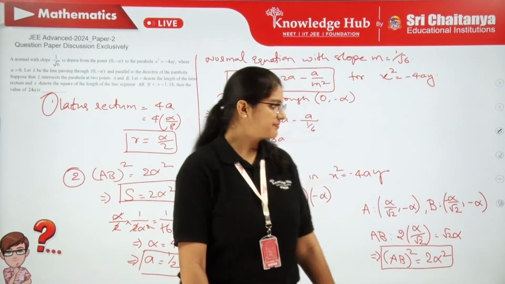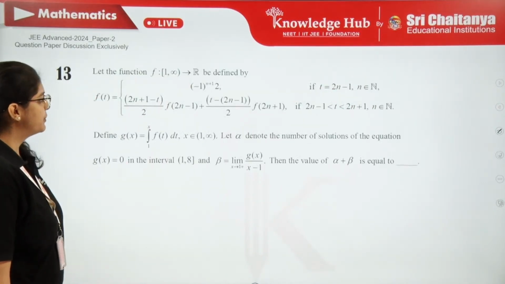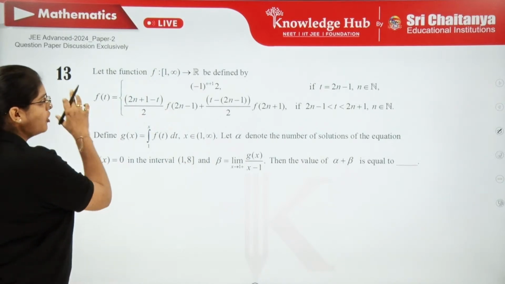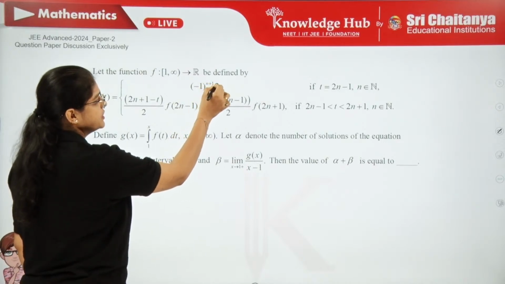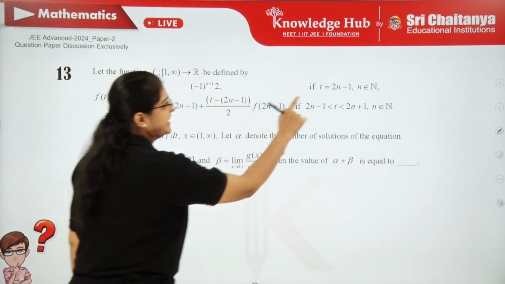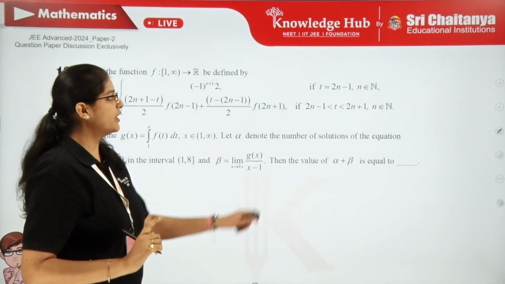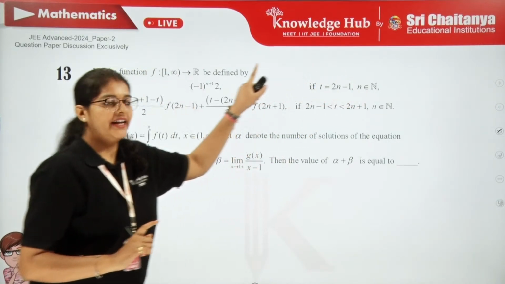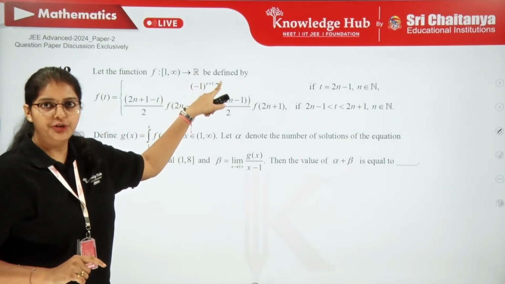So next, let's move on to the next question. So the 13th one. Here the question says f of t is minus 1 whole power n plus 1 into 2 if t equals 2n minus 1, where n is a natural number. What is this 2n minus 1? It means that whenever t is an odd number, the function will take the value minus 1 power n plus 1 into 2.